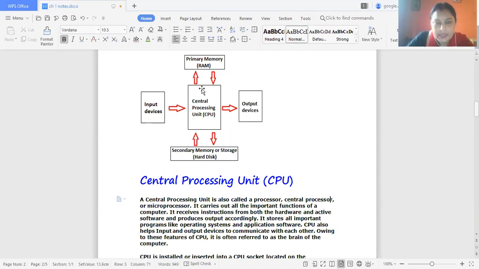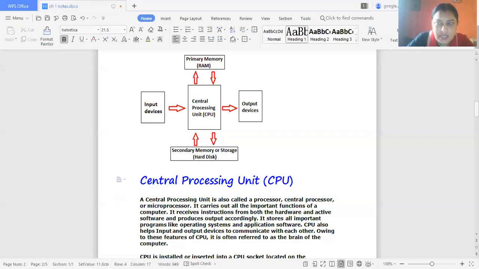After that, the central processing unit provides the instructions, controls the data, and processes the data after keeping it in the primary or secondary memory. Then it produces the output, and the output device is responsible for converting the digital signals to a human-understandable format. These are the basic functionalities of the computer system.